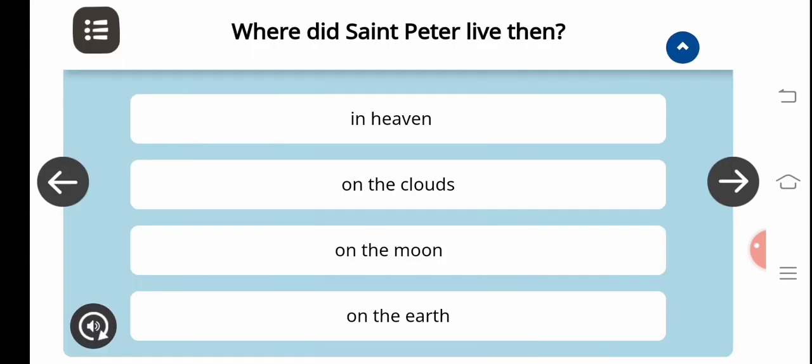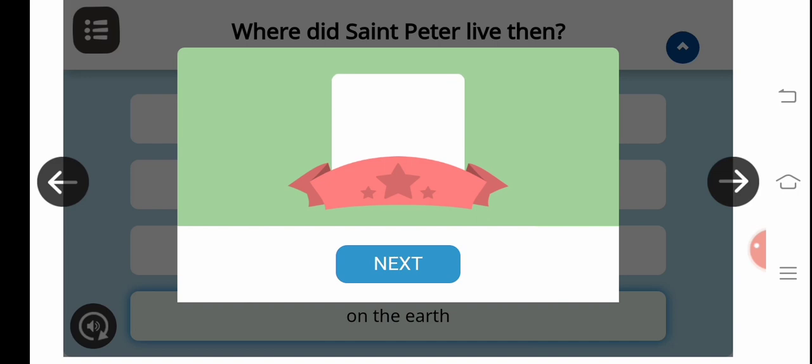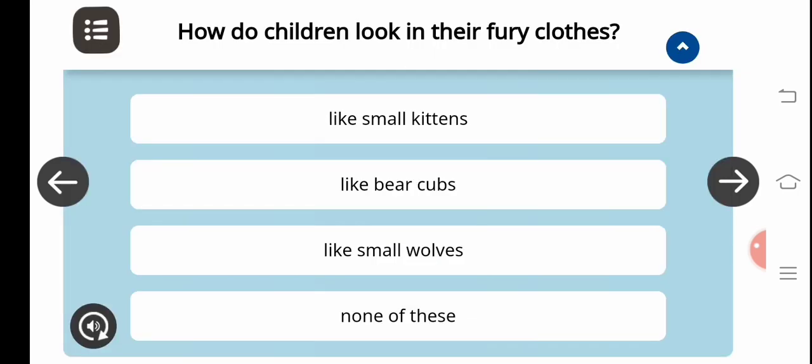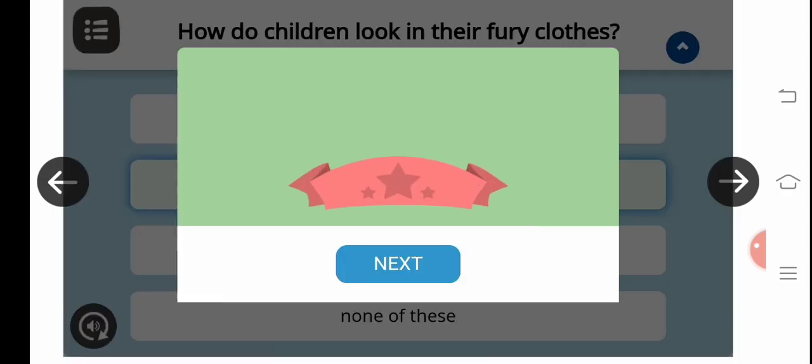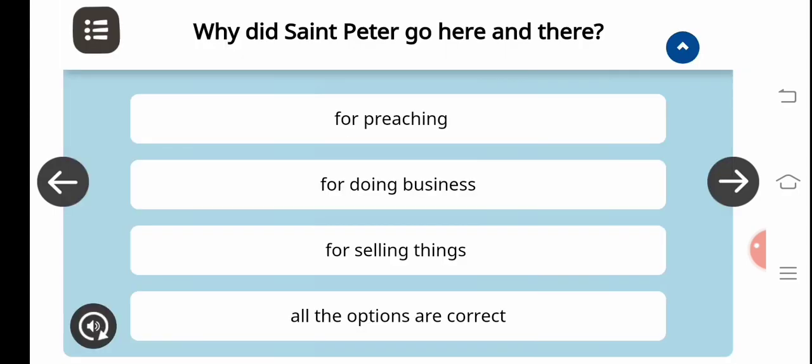Now, where did St. Peter live then? He lived on the earth. How do children look in their furry clothes? Like bear cubs. Why did St. Peter go here and there? All the options are correct: for doing business, for selling, for preaching.